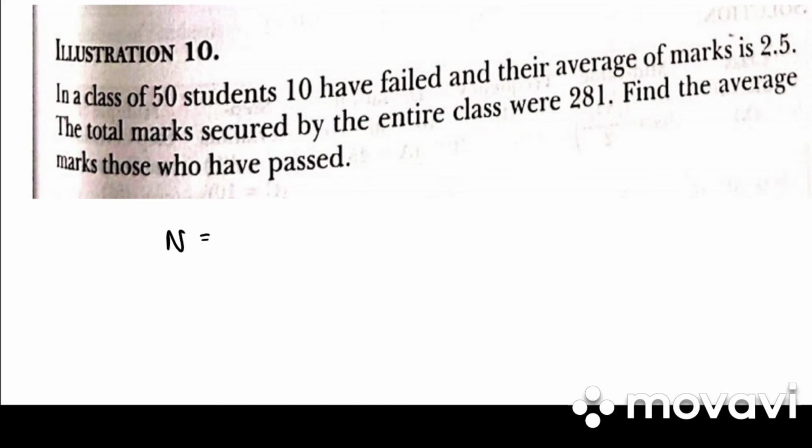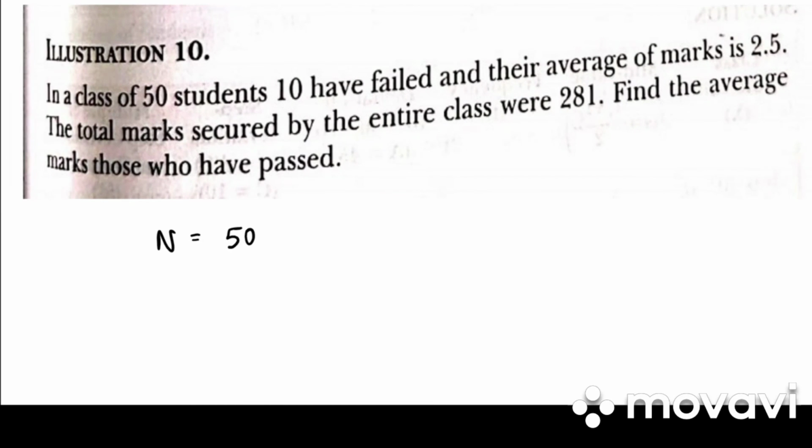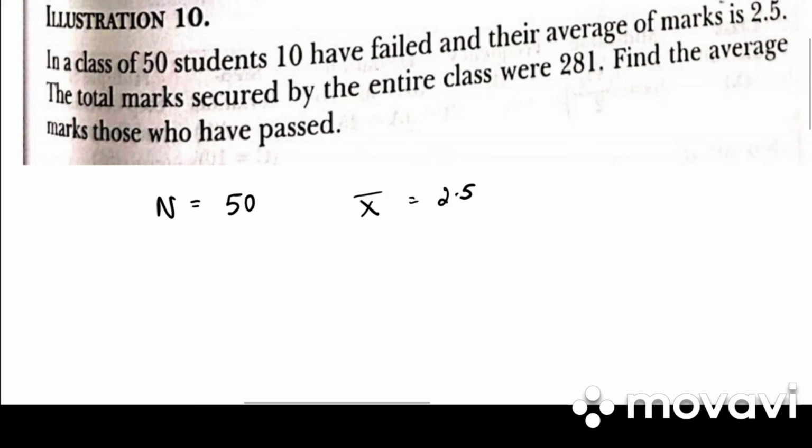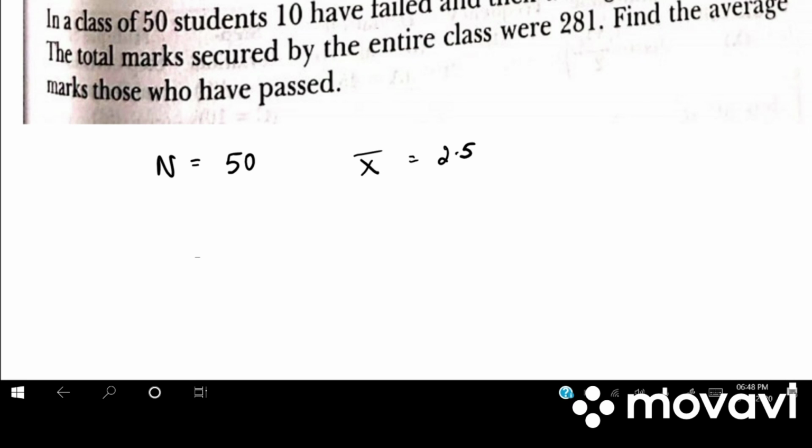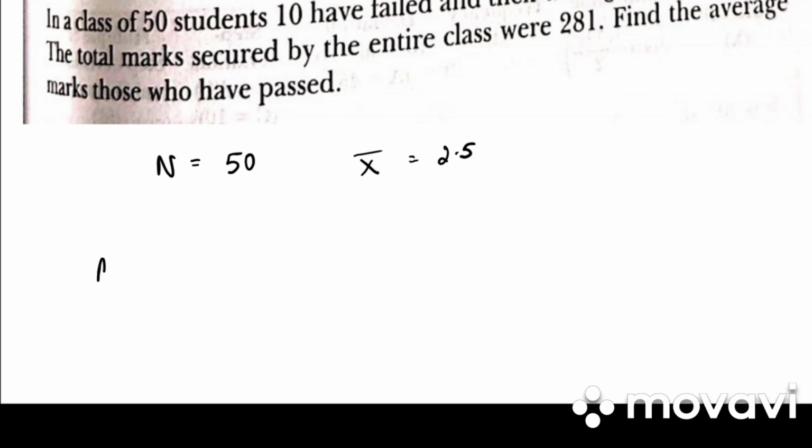So they have given us N. How much is N? 50. 10 have failed and the average marks is 2.5. So they have given us X bar, 2.5. The total marks secured by the entire class is 281. So write down first, marks of 10 students failed.